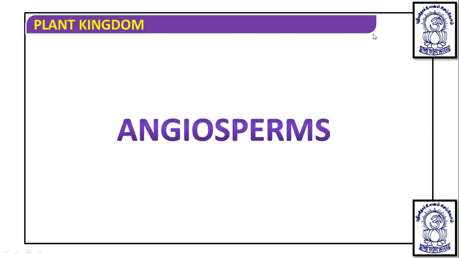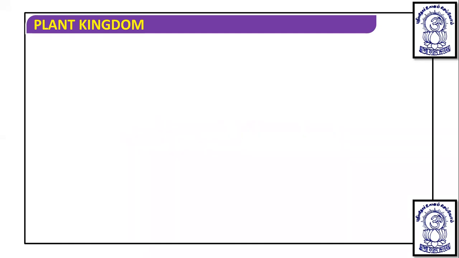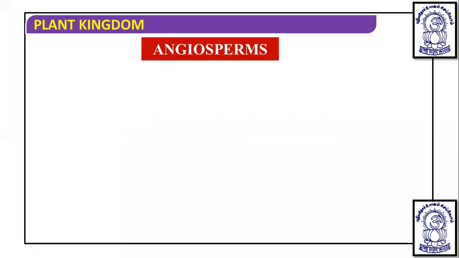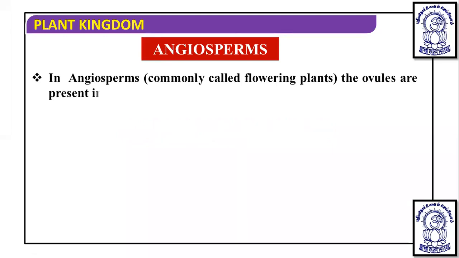Dear students, we are in continuation of the chapter Plant Kingdom, and in the previous few classes we have completed the gymnosperms. Today we are going to study in this class about the angiosperms. Dear students, angiosperms include only flowering plants. And in angiosperms, ovules are present inside the ovary of the gynoecium.